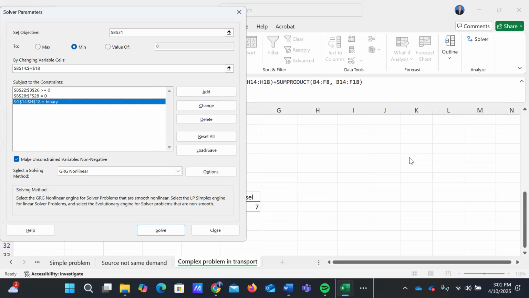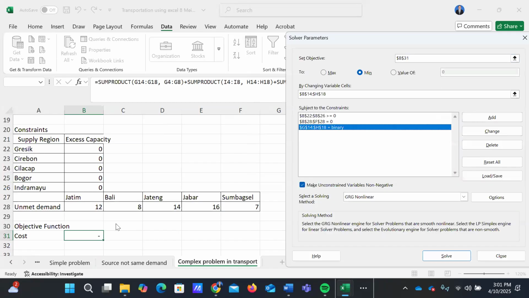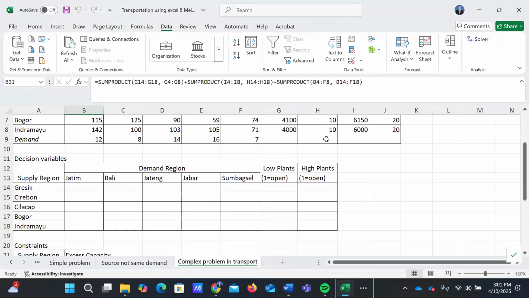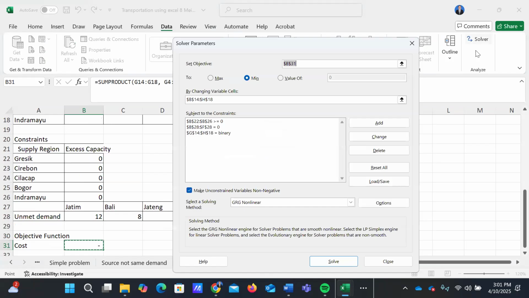I'm sorry. Okay, let's go on. And the last constraint: we have to fill the capacity we will open, set on G14 until H18, and we will set it as binary.